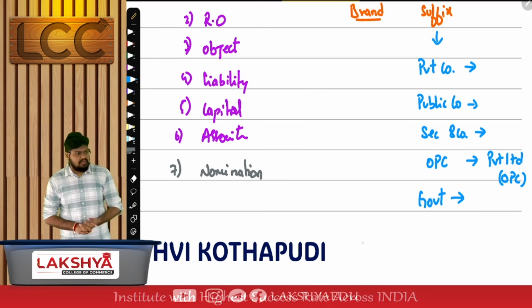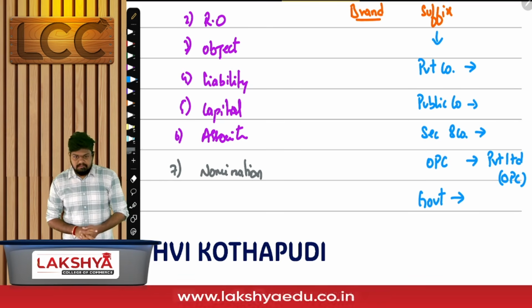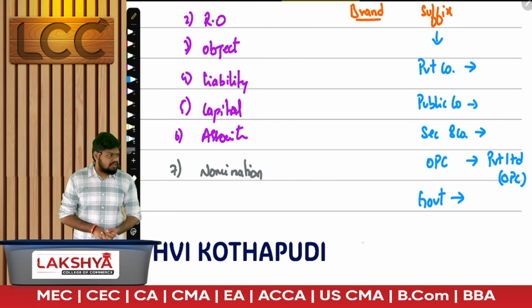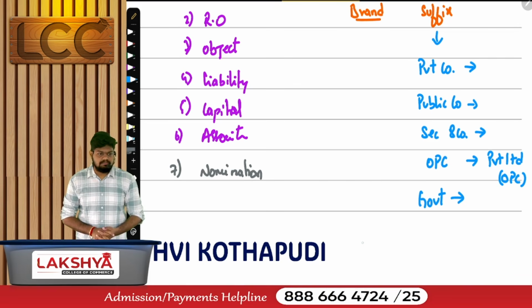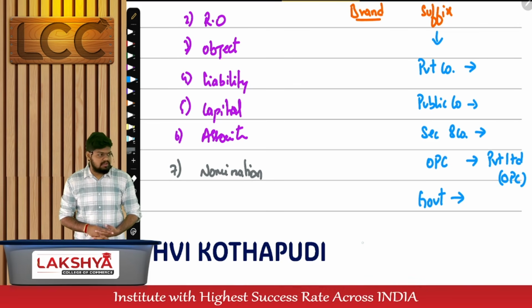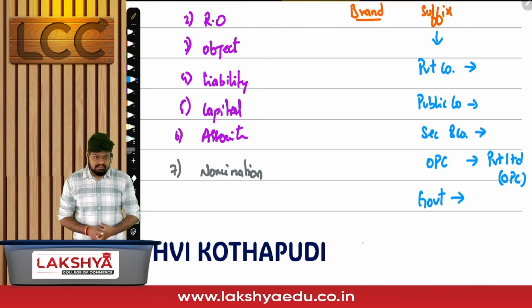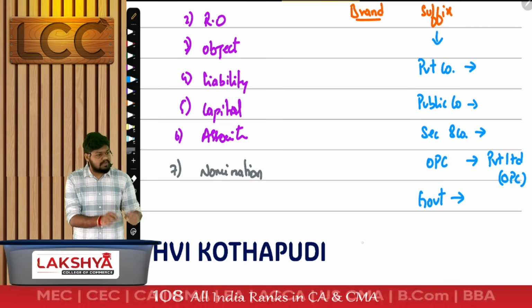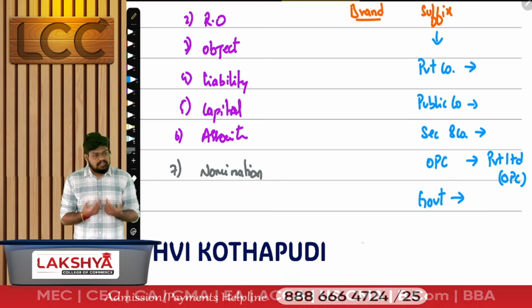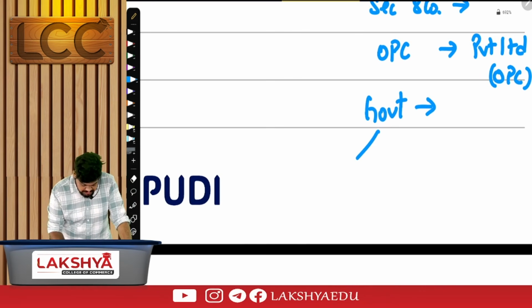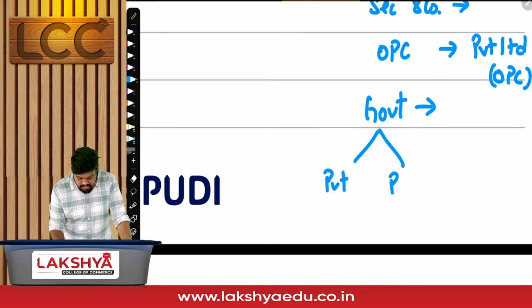Government company. What will be the suffix of a government company? I'll make it easy. Government company is a private company or a public company? We already discussed this. Government company is either a private company or public company. If in that company not less than 51% of paid up share capital is held by government, it is called as a government company. It can either be a private company or public company. So there are two possibilities from here. The government company, it can also be private or it can also be public.